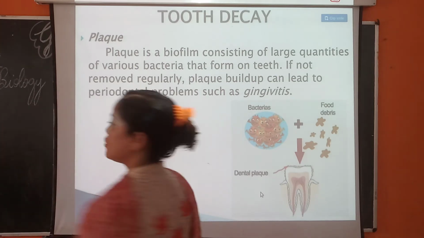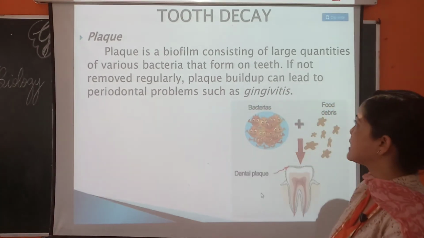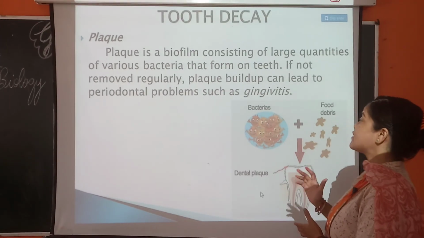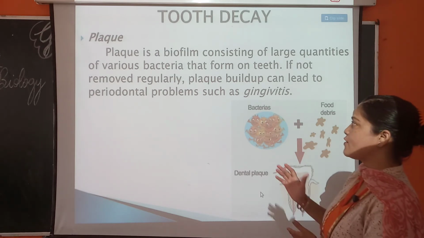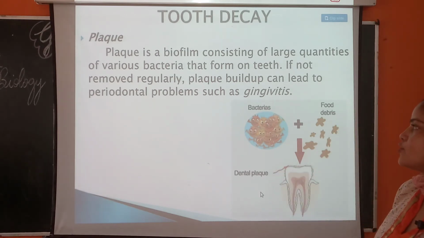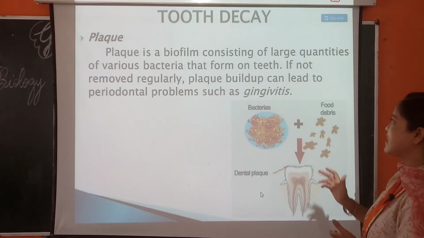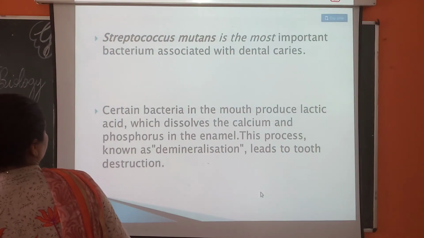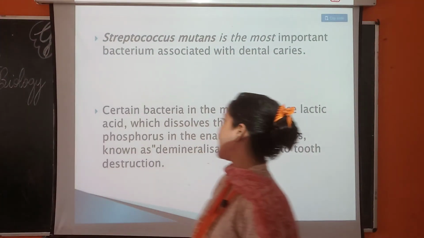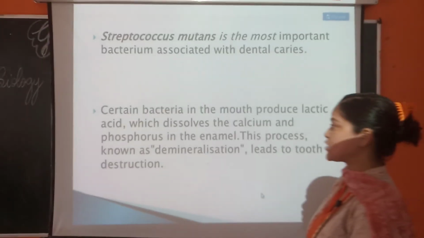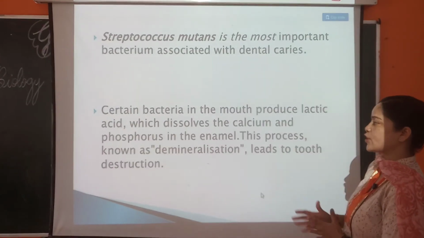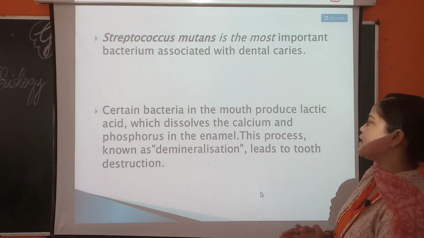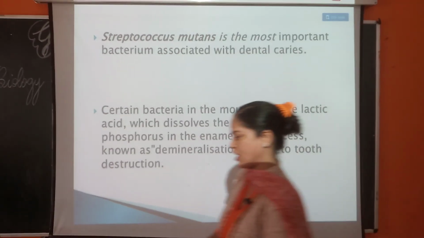As I was telling you about tooth decay. Plaque is a biofilm consisting of a large quantity of various bacteria that form on the teeth. If not removed regularly, plaque buildup can lead to periodontal problems such as gingivitis. Certain bacteria in the mouth produce lactic acid, as I told you, which dissolves the calcium and phosphorus in the enamel. This process, known as demineralization, leads to tooth destruction.